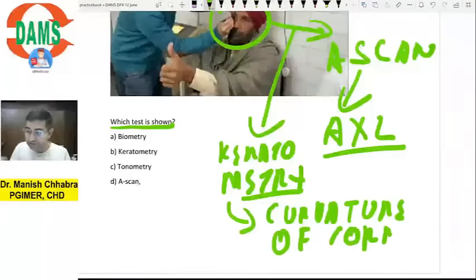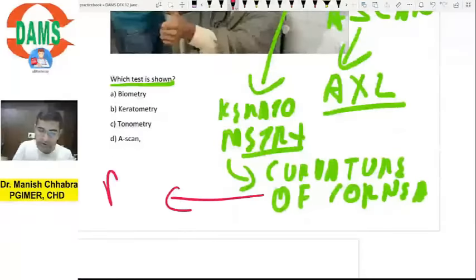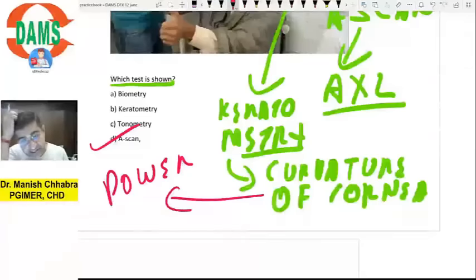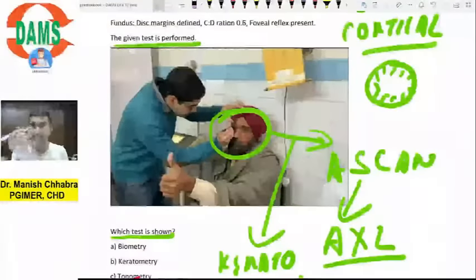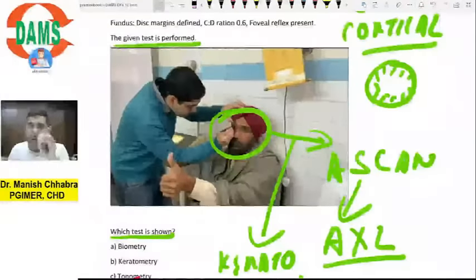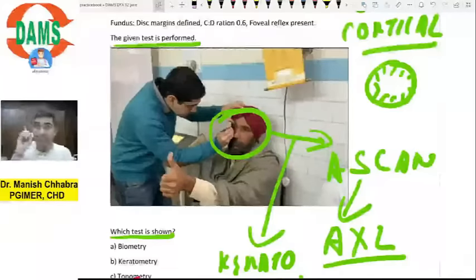Based on the curvature of the cornea, it tells you the power of the cornea. So the answer to this question is A scan. Is it understandable? There is a probe, you place it at the center of the cornea and it sends ultrasound waves. These ultrasound waves strike the retina and are received back. Based on emission and receiving back, it measures the axial length, right? So the answer is A scan.